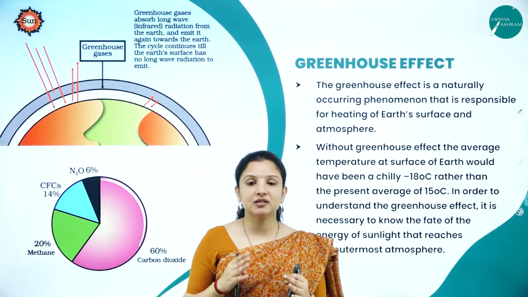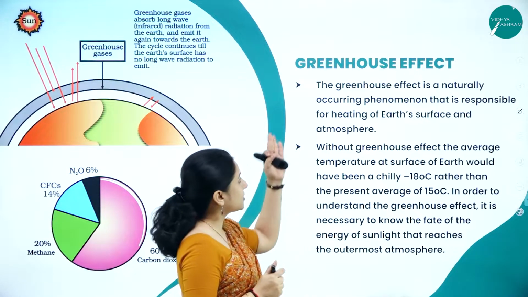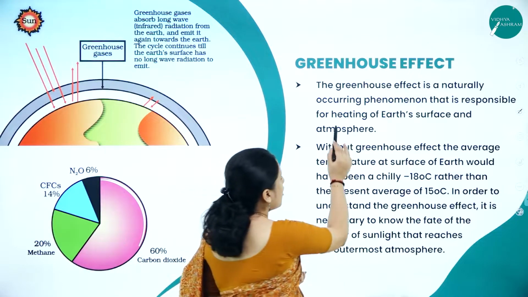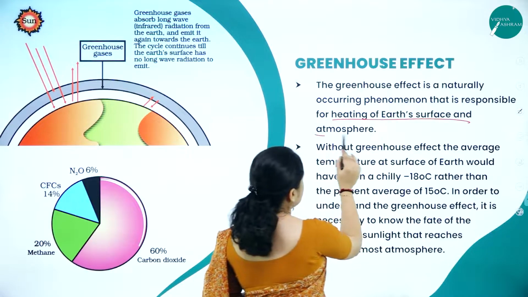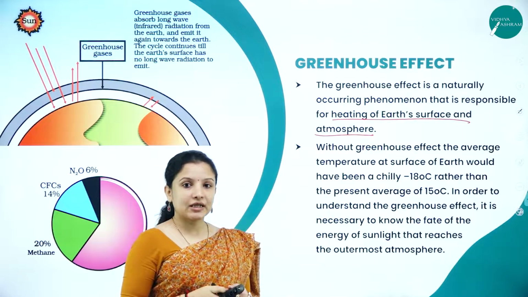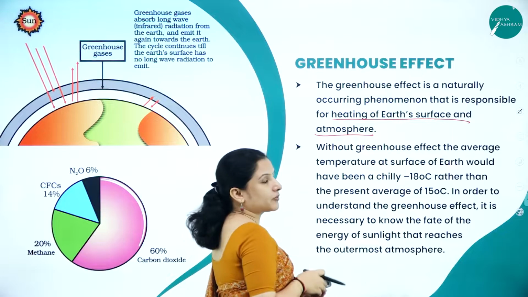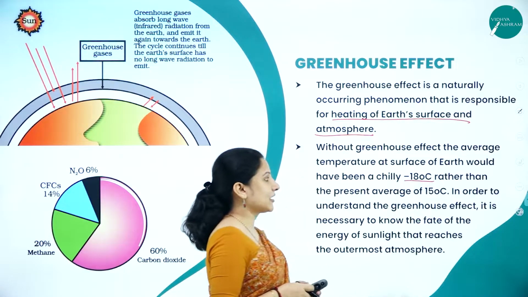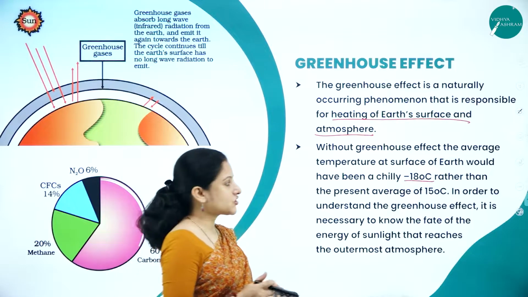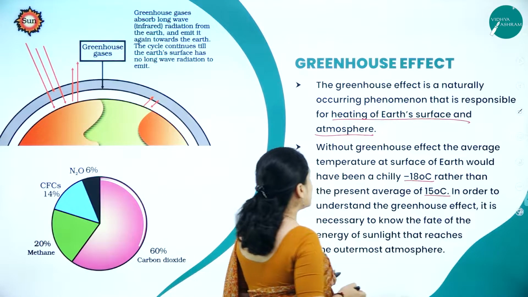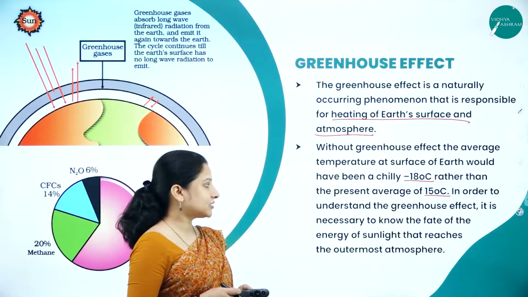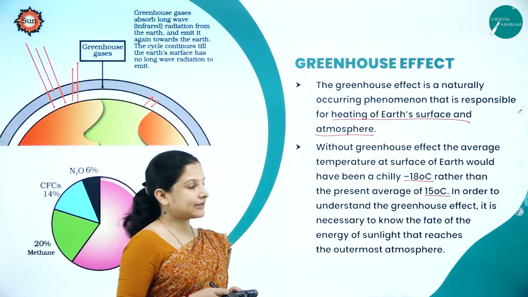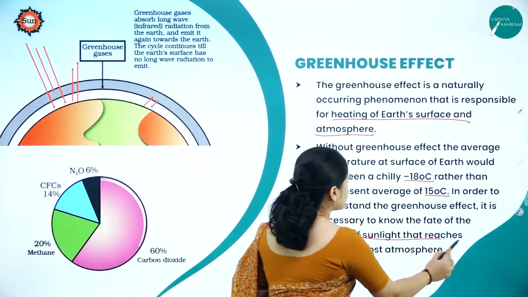The same thing happens in the environment as well. The greenhouse effect is a naturally occurring phenomenon that is responsible for heating of the Earth's surface and the atmosphere. Without the greenhouse effect, the average temperature of the Earth's surface would have been minus 18 degrees centigrade rather than the present average of 15 degrees centigrade. And in order to understand the greenhouse effect, it is necessary to know the fate of the energy of sunlight that reaches the outermost atmosphere.